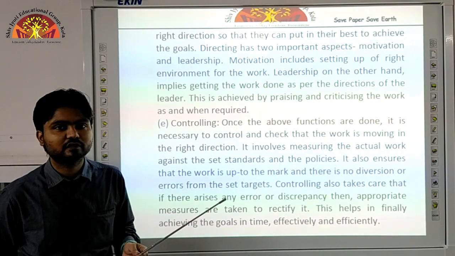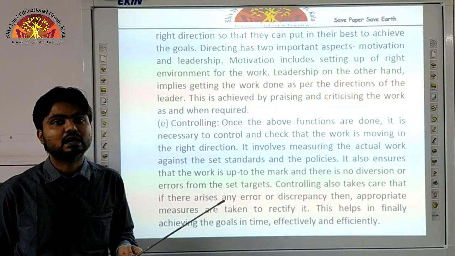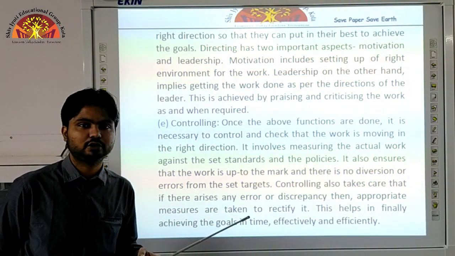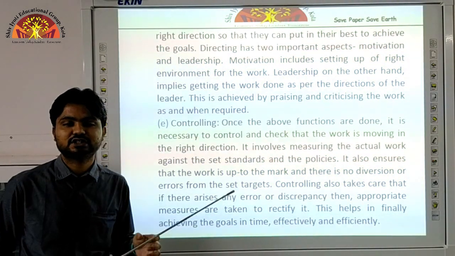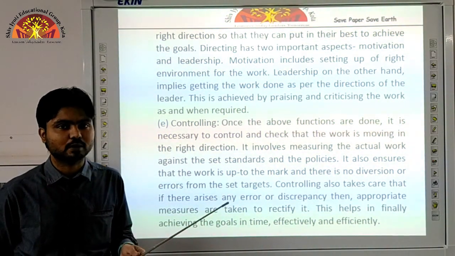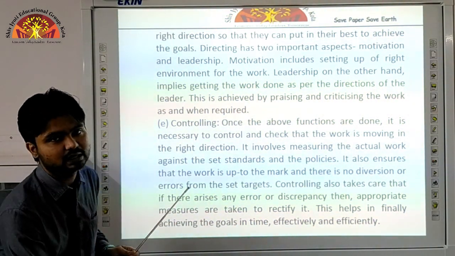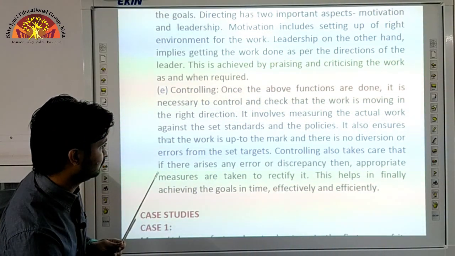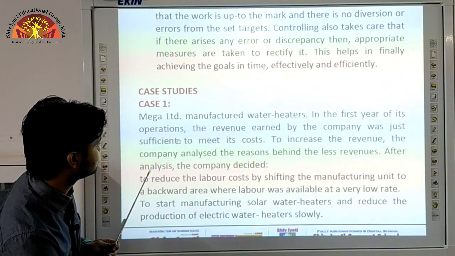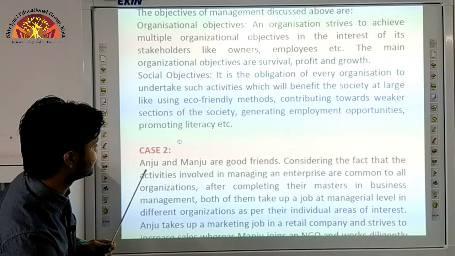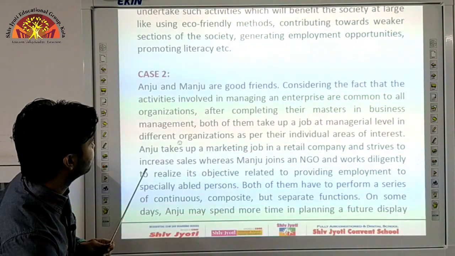If there is any kind of deviation, then such deviations are removed, or it should be met out, so that the deviations can be eliminated and the overall objective of the organizations can be achieved. Okay. The next and the last important question is the case study.